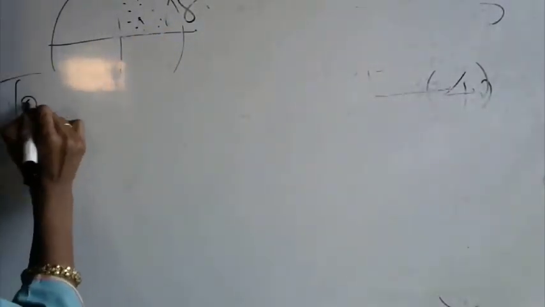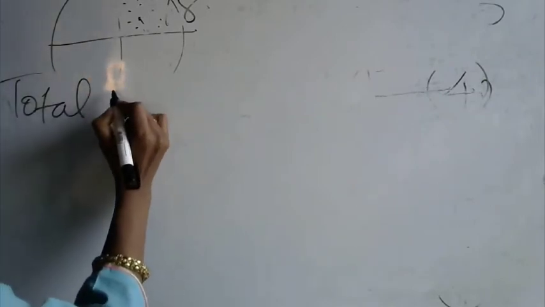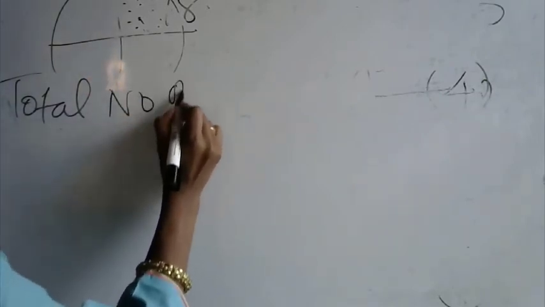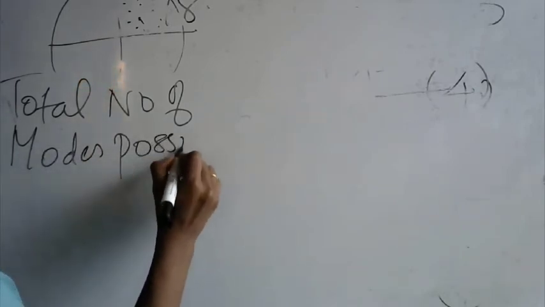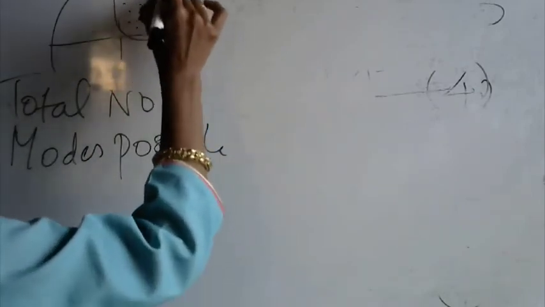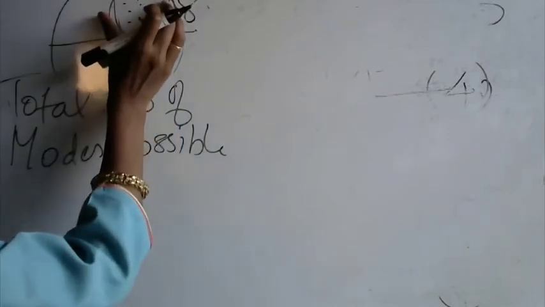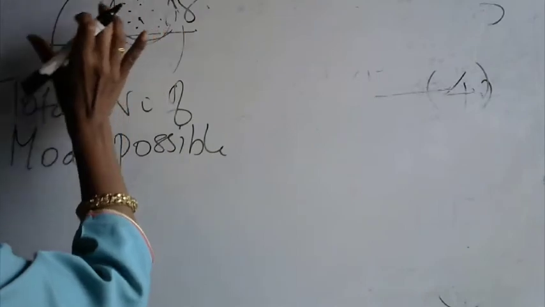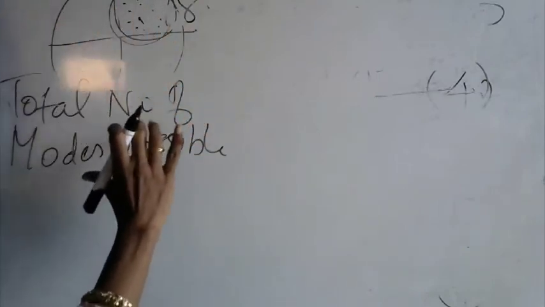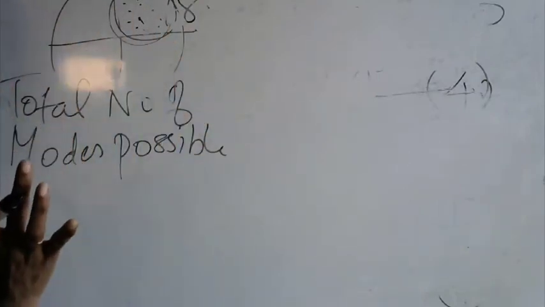The total number of modes in this region is just the 1/8 portion of the entire surface area of the ring, so I'm going to divide it by 8.